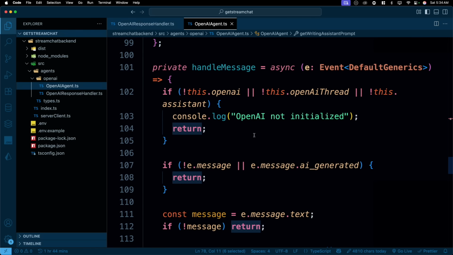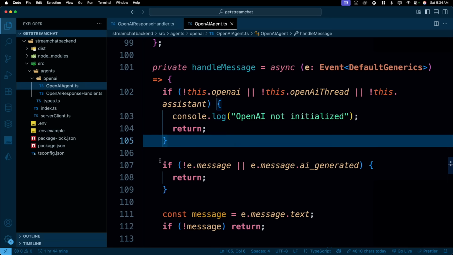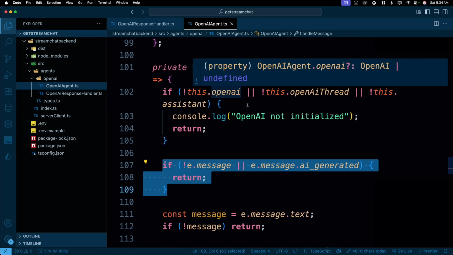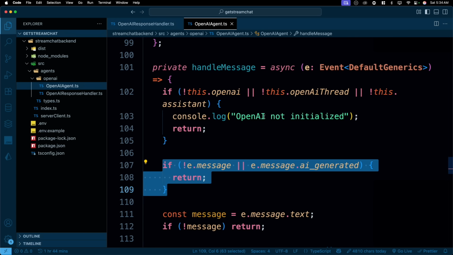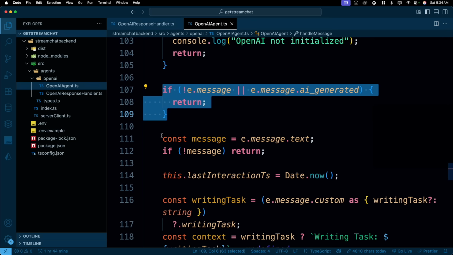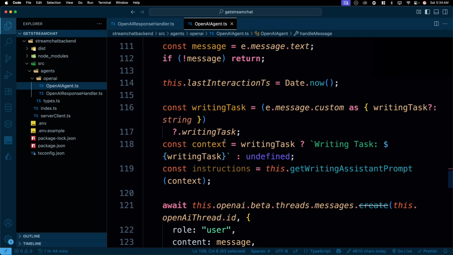After that, we have the handle message. This has some guardrails that say, hey, don't do anything if these things happen. If you don't have a message, or if you don't have OpenAI or the thread, don't do anything. It skips empty messages as well. If there is no message, that's okay. Then we simply update the timestamps and get to work.